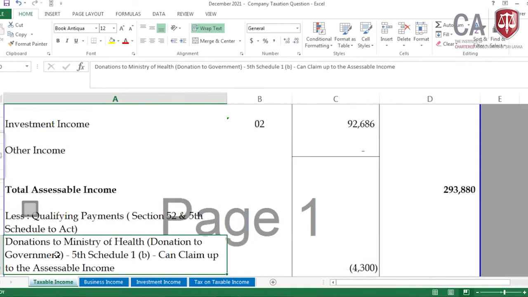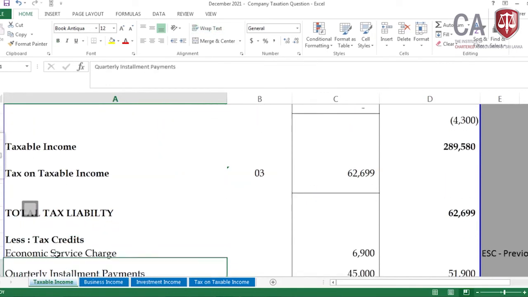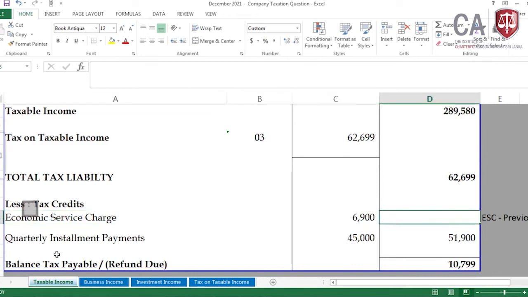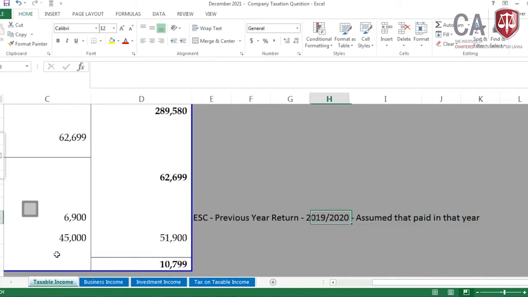I'm coming to the taxable income, to the tax computation. Under that I am taking the tax credit. Economic service charge, what is the carried forward limit of the ESC? Is it 2 years from the paid year? If I have adjusted this for the year of assessment 21-22, our tested year of assessment, ESC previous year return, that means in our case 1920.